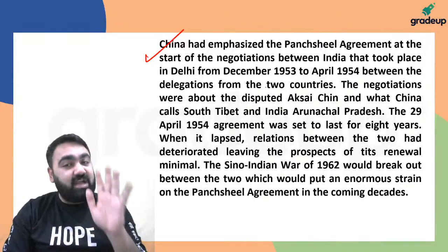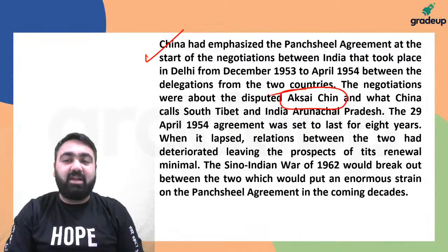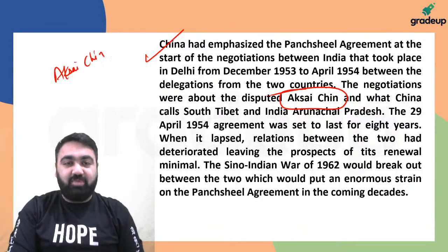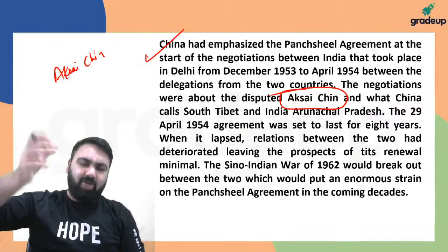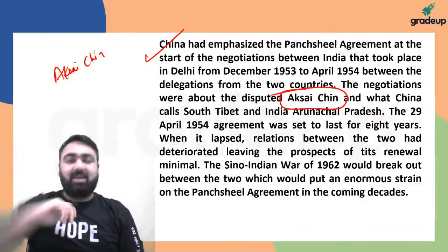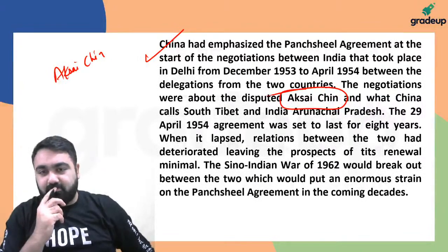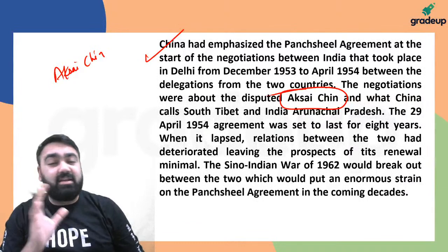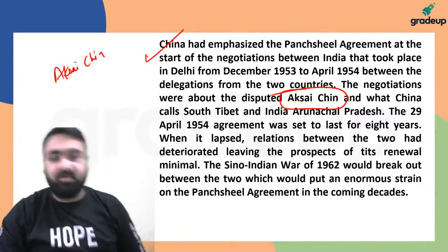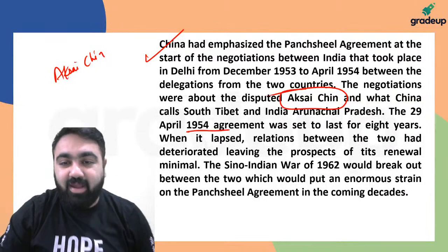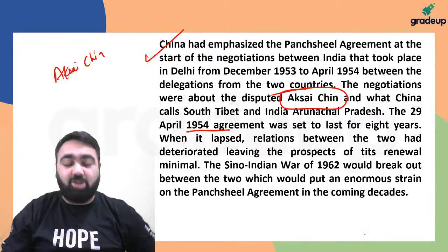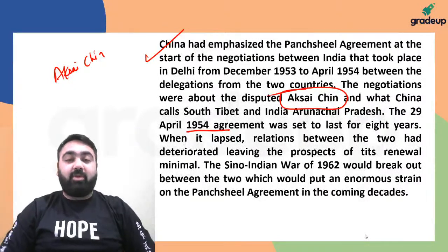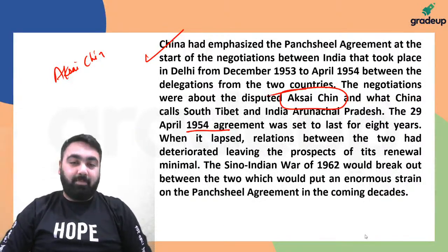India and China first started having problems in an area called Aksai Chin. Even now, if you look at the map of Jammu and Kashmir, there is a part of Ladakh which is under China's control. That is called Aksai Chin. Aksai Chin was an area where China has been claiming that it is their area since 1953. In 1954 an agreement was signed and we thought that from now on the Aksai Chin problem and the problem in Arunachal Pradesh will not happen.